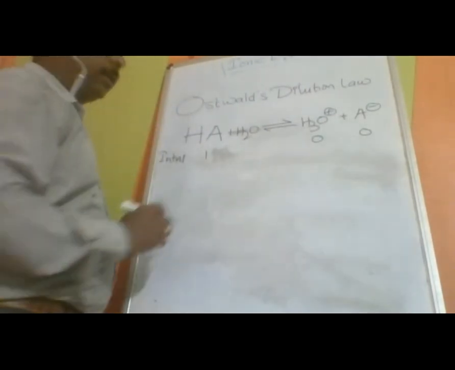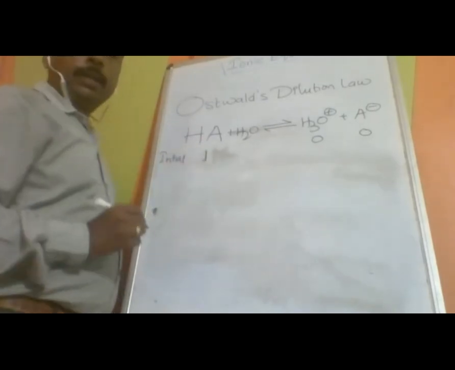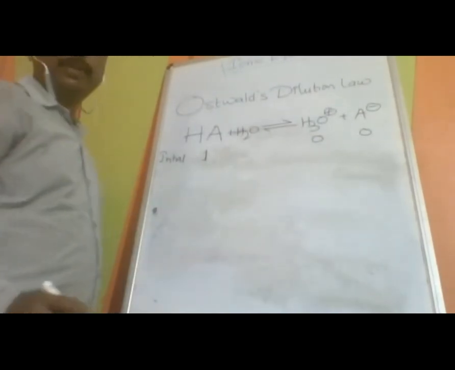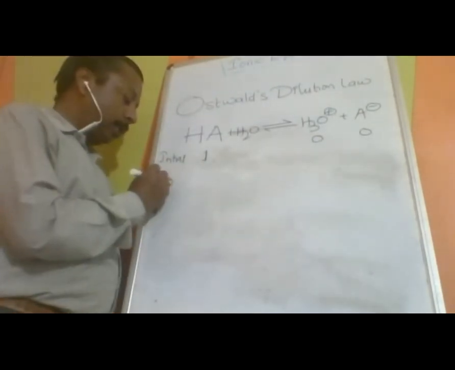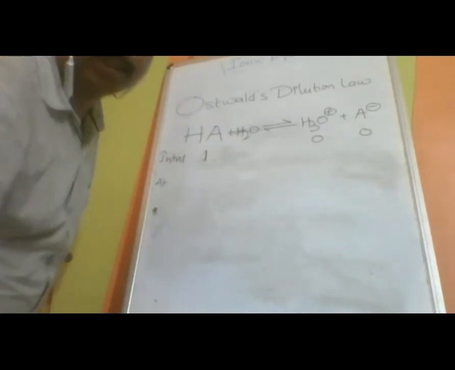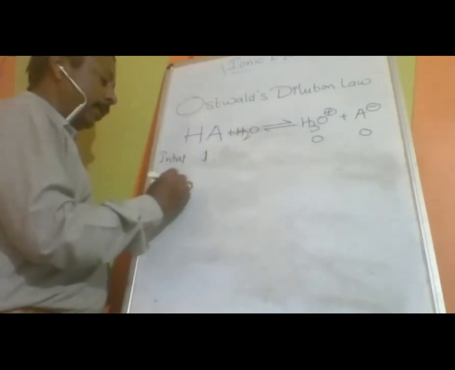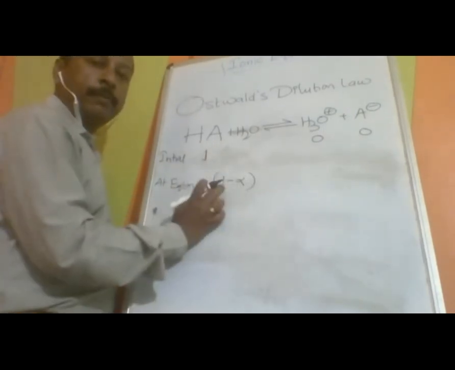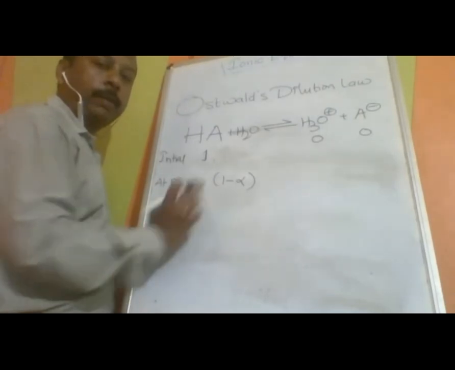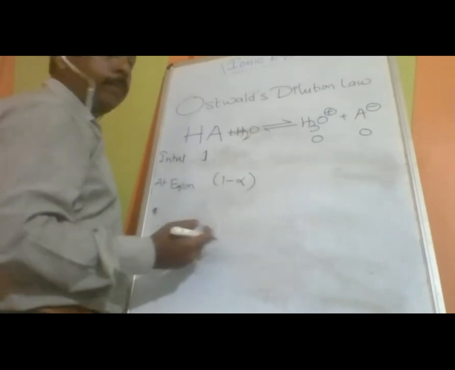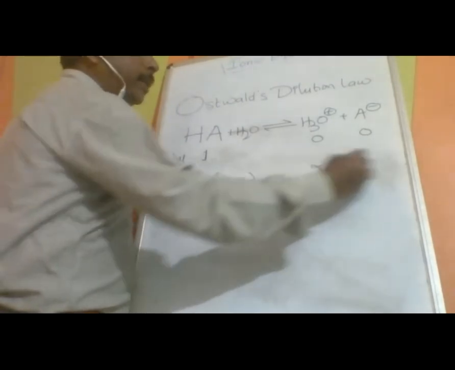And one more thing I wanted to stress here: degree of dissociation is defined for 1 mole only. So now let us take its degree of dissociation as alpha. At equilibrium, 1 minus alpha. Alpha is defined for 1, but there is no restriction that we should always take 1 mole only. You can take 10 moles also, but you should make adjustments accordingly. So this is alpha, this is alpha.